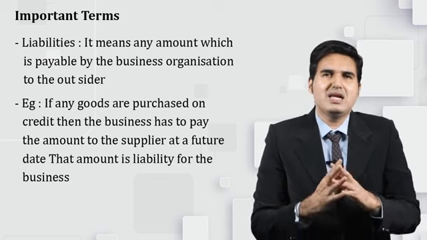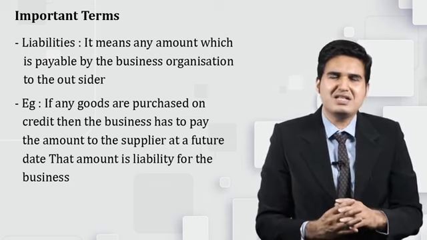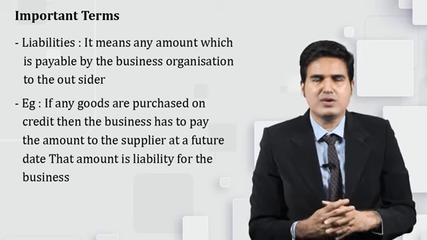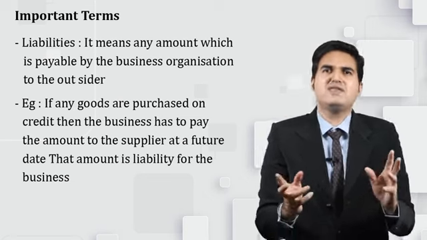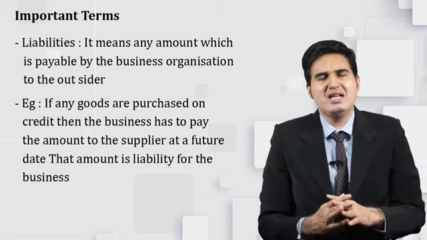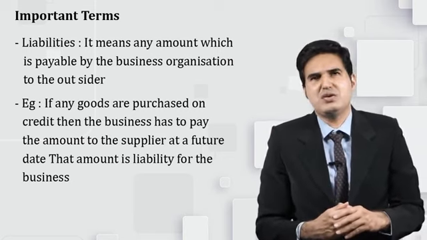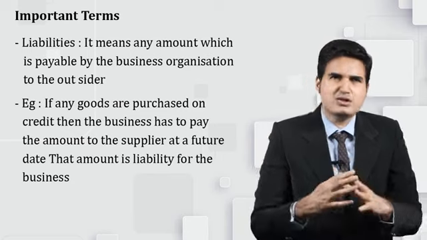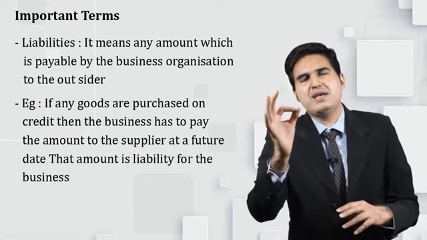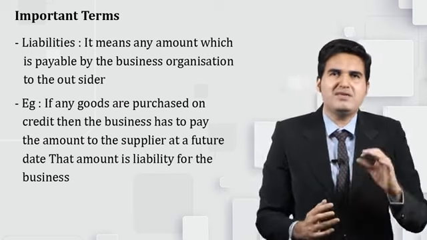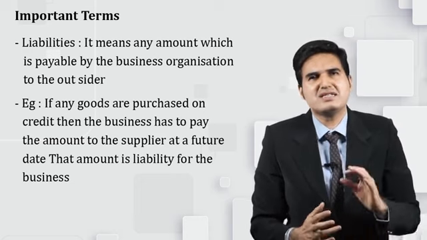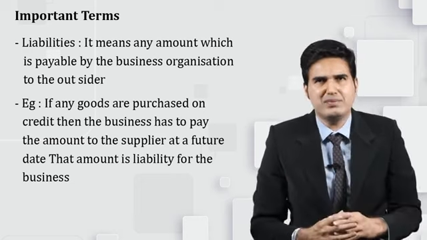I will give you another simple example through which you will be able to better understand the word liability. Let us say we run a business organization and we consume electricity. Now, there will be a bill generated by the electricity company and received by the business organization. There will be a particular due date by which the business organization is supposed to make the payment to the electricity company.